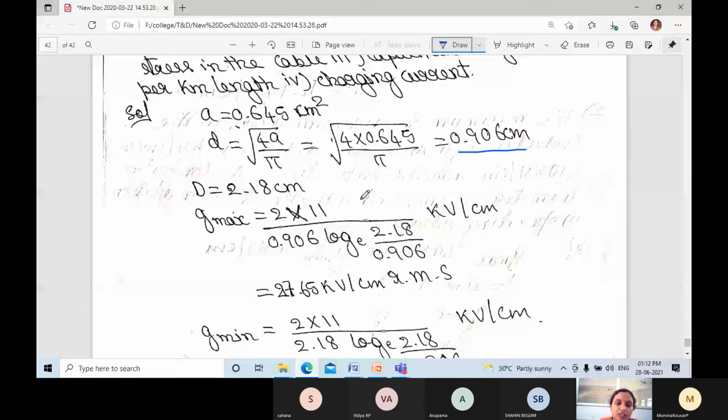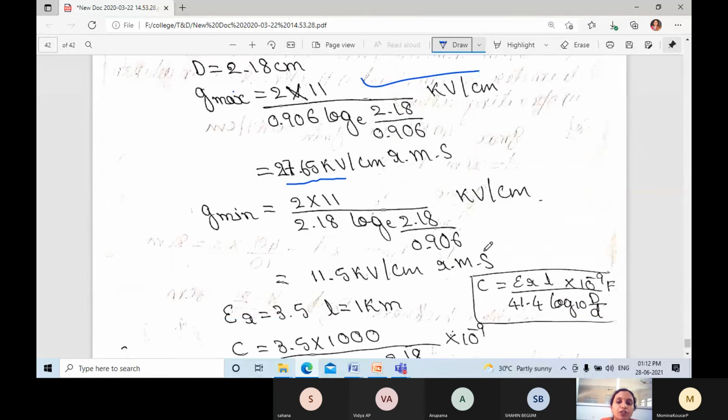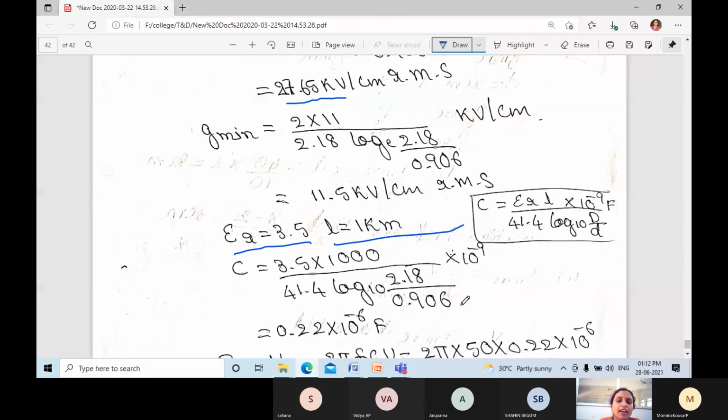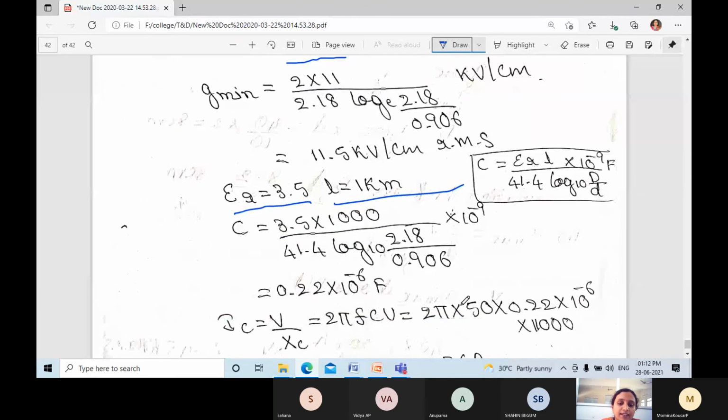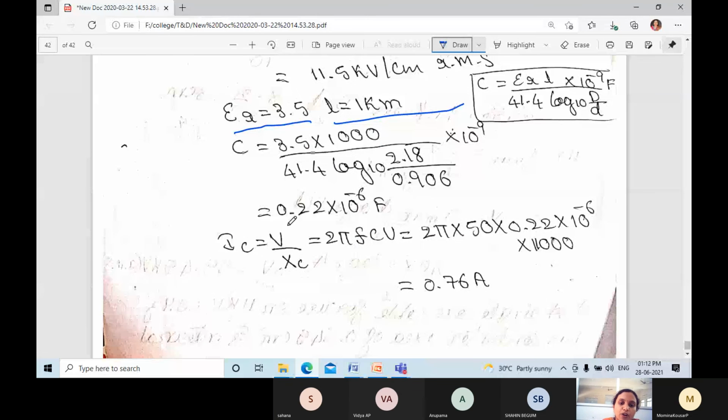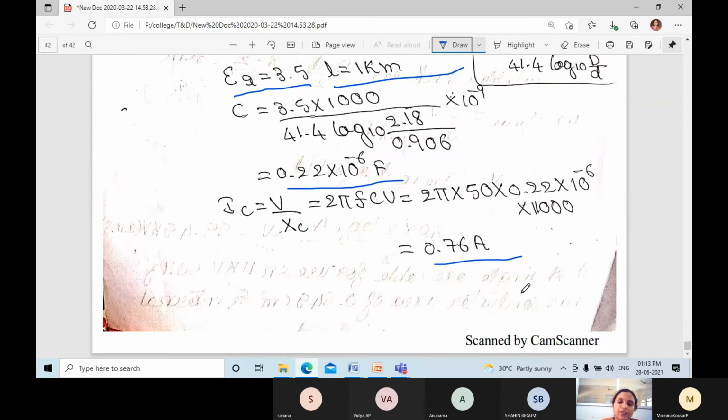G max you find out. There is a formula, right? G max formula, we know all the parameters. You will get 27.65 kilovolt per centimeter. G minimum also you need to find out similarly. There is a formula, right? We have discussed already. Epsilon r is equal to 3.5, L is equal to 1 kilometer. If you substitute in the capacitance formula, you will get capacitance 0.22 into 10 to the power of minus 6 farad. IC is equal to V divided by XC. We know all the values. Substitute, you will get 0.76 amps.